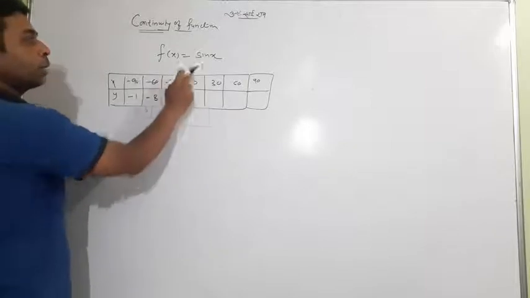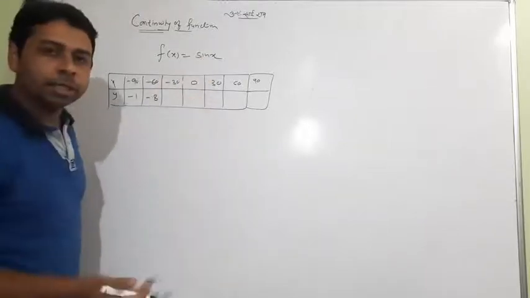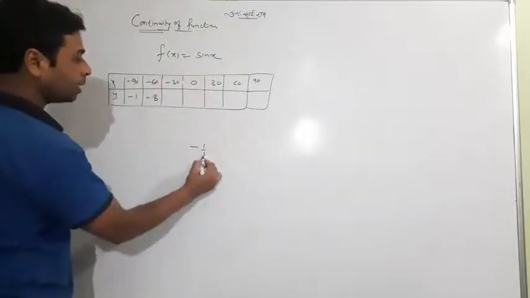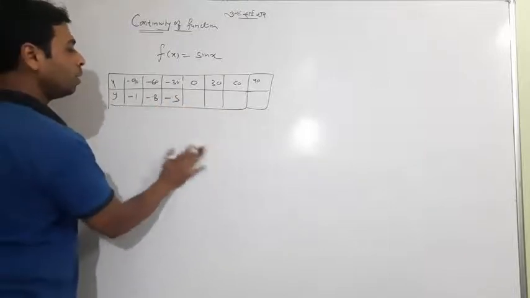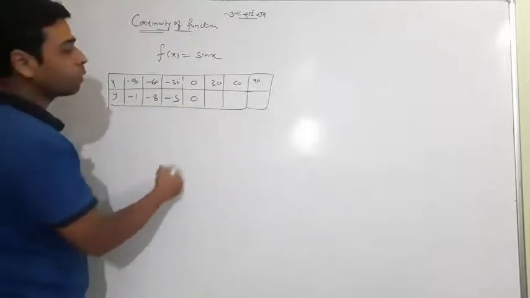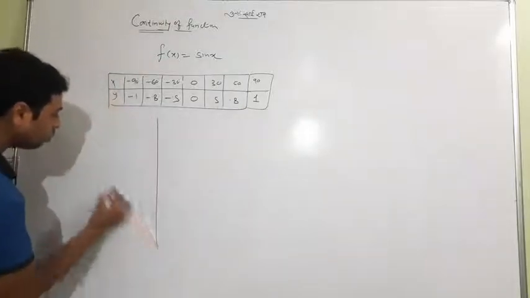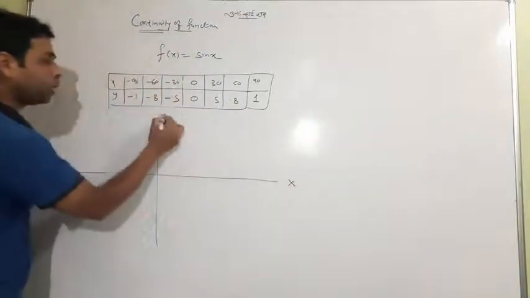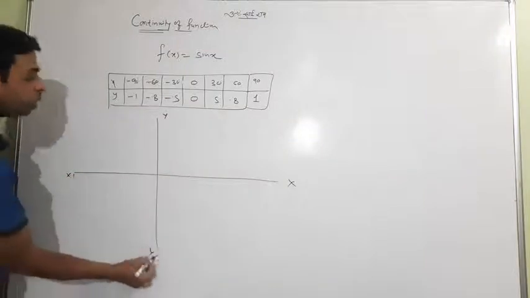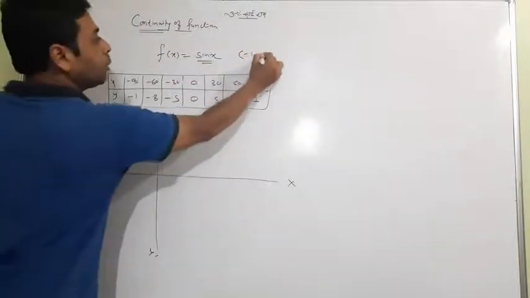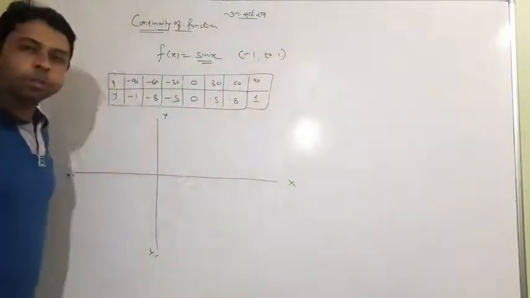Sine of minus 30 is minus sine 30, which is minus half, meaning minus 0.5. Similarly at 0 it is 0, and sine 30 is 0.5. I won't go very long. I would simply say that the range of sine x is between minus 1 and 1. One should know this: minus 1 to 1.